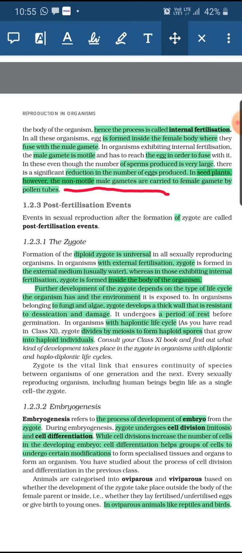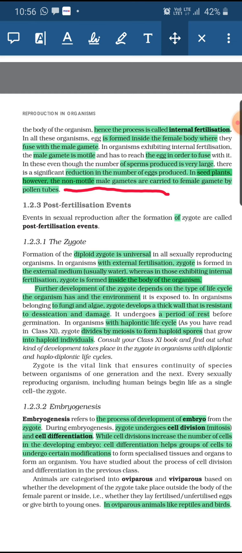So a large number of sperms are produced so that there will be more chances of fertilization. There is a reduction in the number of eggs produced in internal fertilization, as the egg is present inside the body of the female, so there is no danger of any predator.